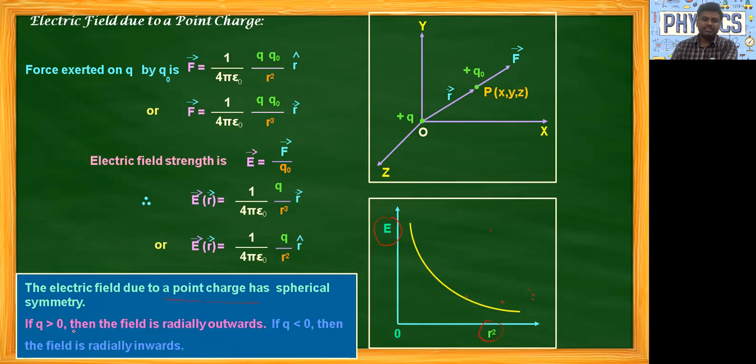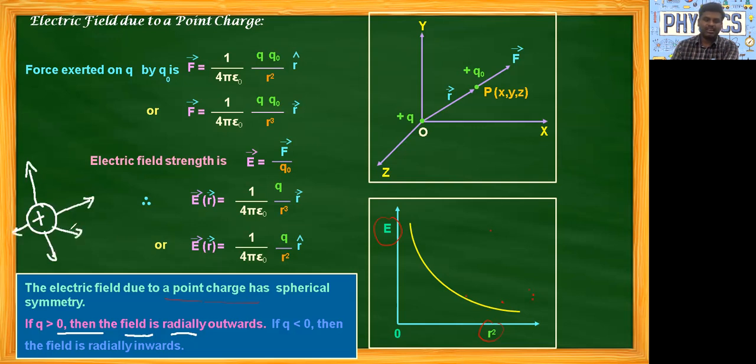If Q is greater than 0, then the electric field is radially outwards. That is, if the point charge is positive, the direction will be radially outward, like this.